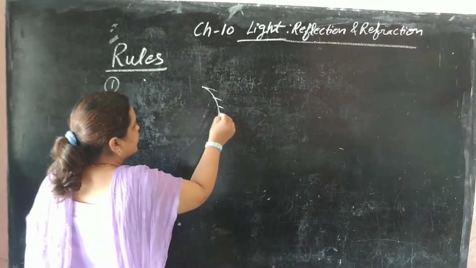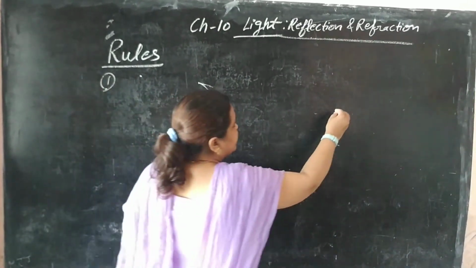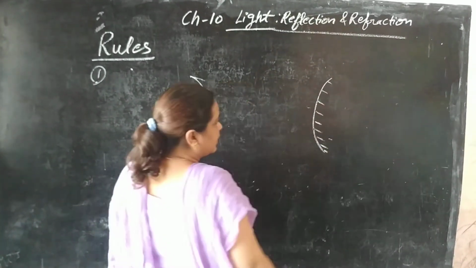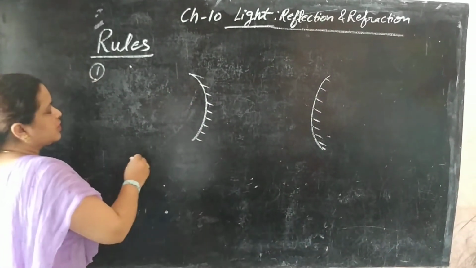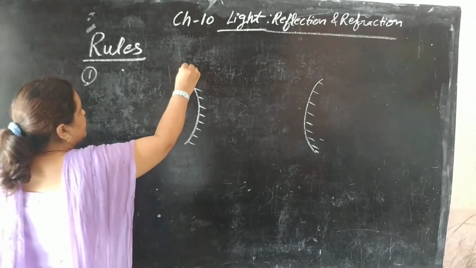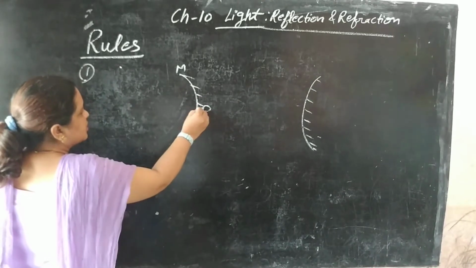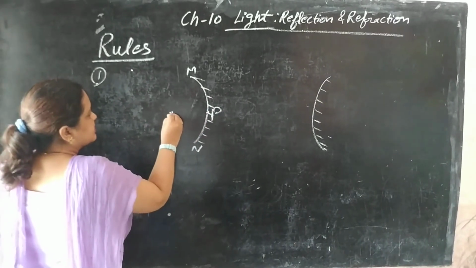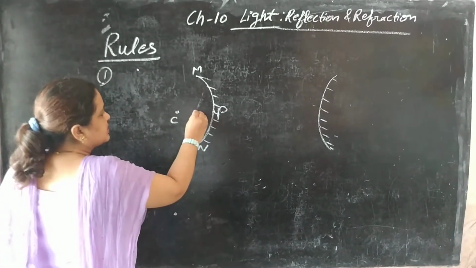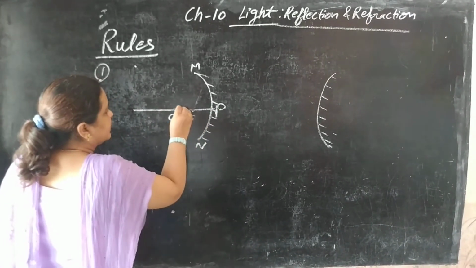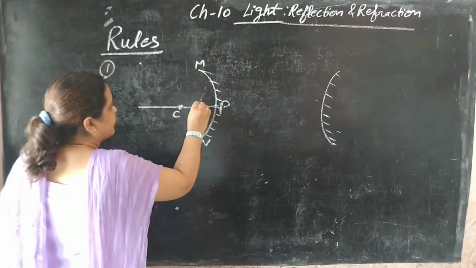This mirror is concave mirror and this side I am showing you convex mirror. Clear? First I will tell you about the concave mirror. This is the aperture of the mirror. This is the pole of the mirror, midpoint of this aperture, and this point is center of curvature, and mid of this is focus. A straight line passing through is principal axis. So these are the points we are having.